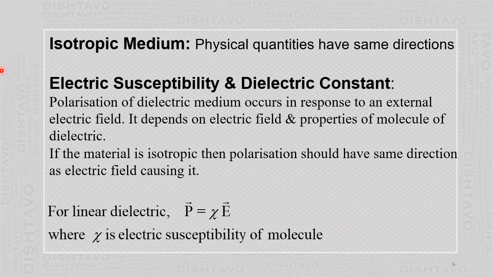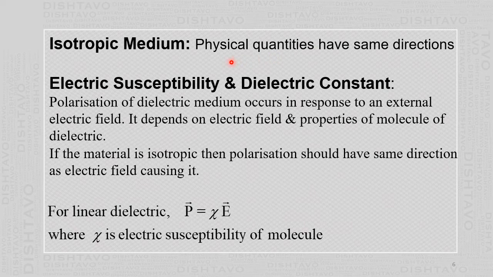Next we learn about different physical quantities associated with the dielectric medium. First of all, we define the meaning of isotropic medium. Iso means same, tropic means direction. So same direction. It is called an isotropic medium if different physical quantities have the same directions.